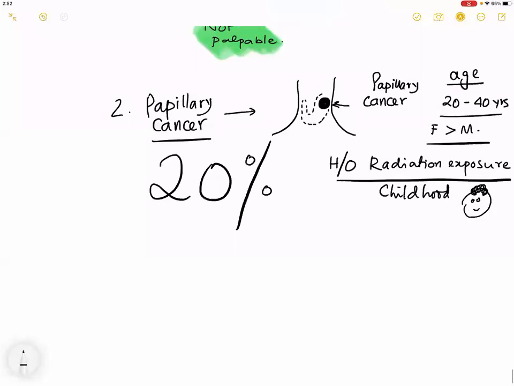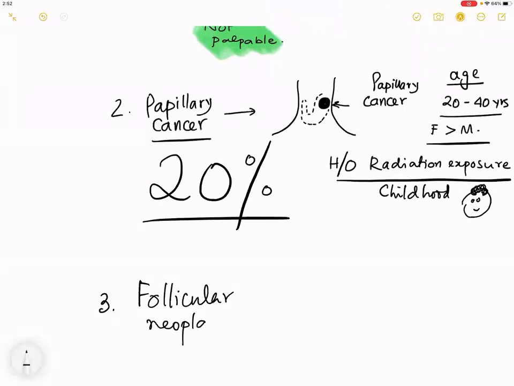Papillary cancers are 20%. Come to the third cause. The third cause is a follicular neoplasm. Why can't I say this is a carcinoma or adenoma? Because as you know the reasons, FNAC cannot distinguish. So if this is the nodule that is palpable, the other part of the gland may be affected. But what is important is whether this is a follicular adenoma or a follicular carcinoma.